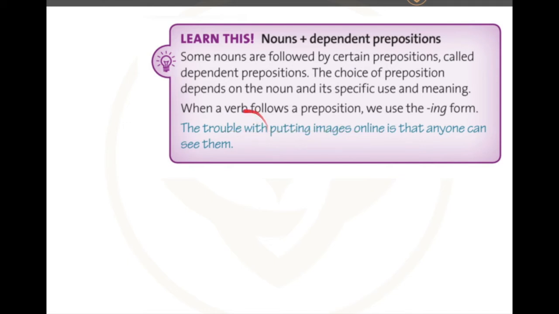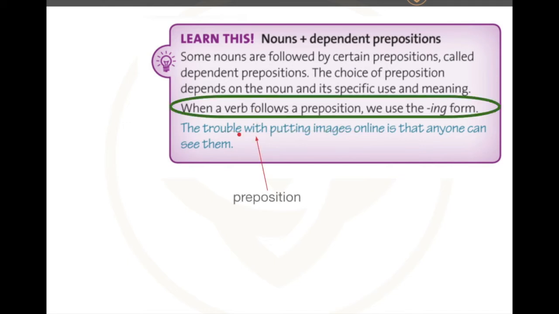The trouble with, preposition, noun, and so when a verb follows the preposition in a noun plus dependent preposition sentence, we use the verb in ing form.